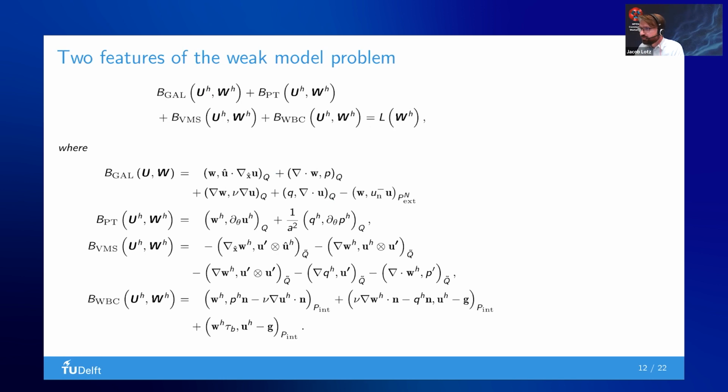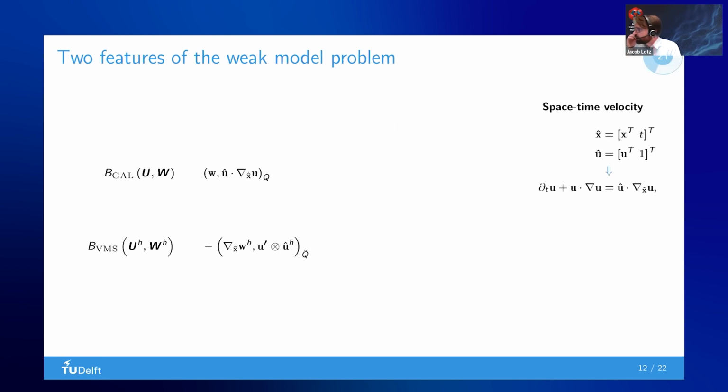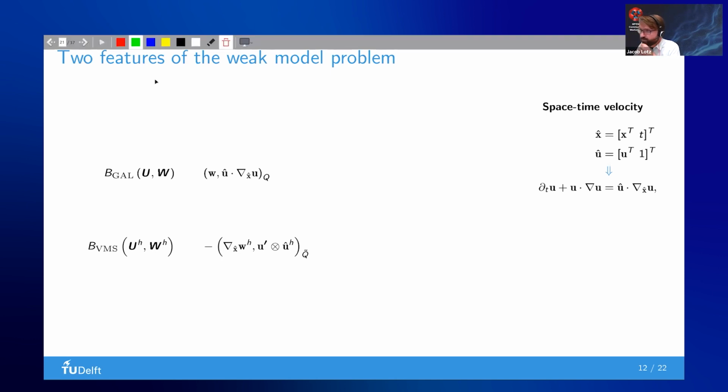I think it's interesting to look at two features. The first is that in this framework, you can account for time-dependent small scales in the same way as we can for spatial small scales.